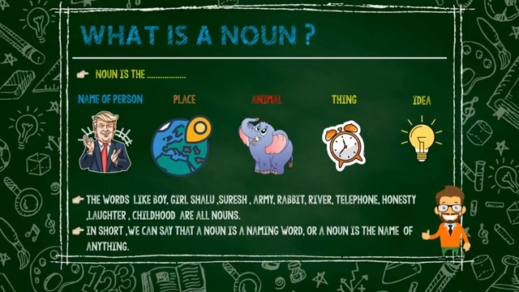Today we will study the first category, nouns. What is a noun? A noun is the name of a person, place, animal or thing. It may also name a feeling or idea. The words like boy, girl, Shalu, Suresh, army, rabbit, river, telephone, honesty, laughter, childhood are all nouns. In short, we can say that a noun is a naming word or a noun is the name of anything.